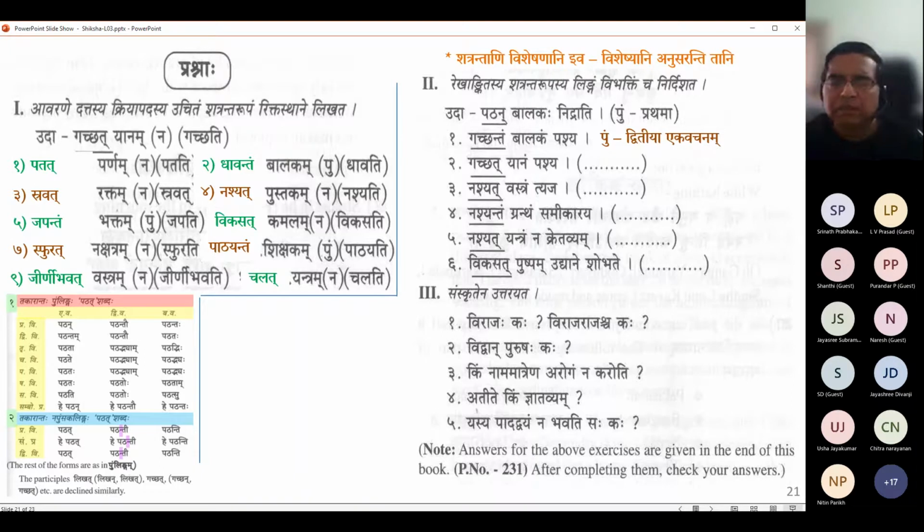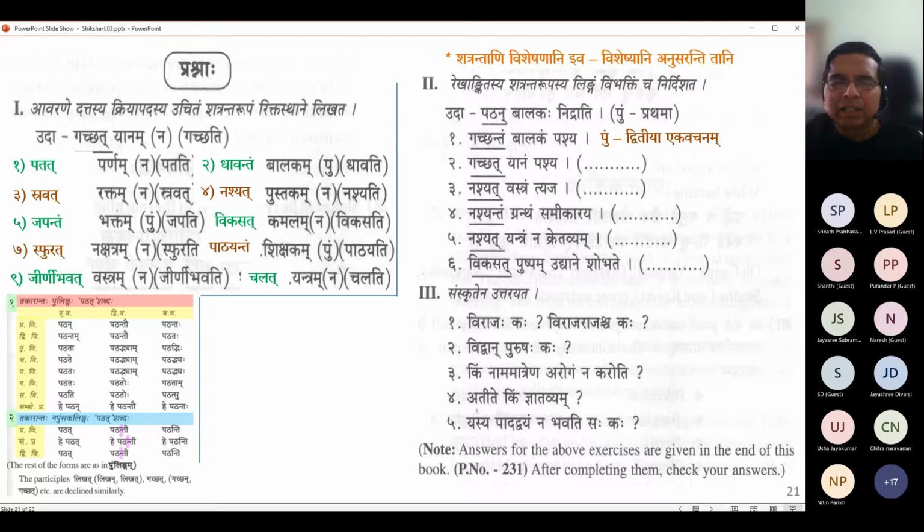I'm sorry. You have totally forgotten everything we learned about Shatrantas. See, Shatranta, by their very nature, take on the linga of what they're associated with. Okay, thanks, sir. Because they become a Visheshana, they will take the Visheshya's linga. So they are available in all three lingas.